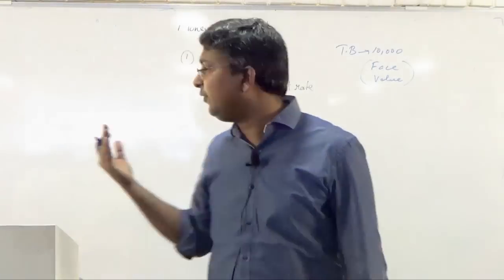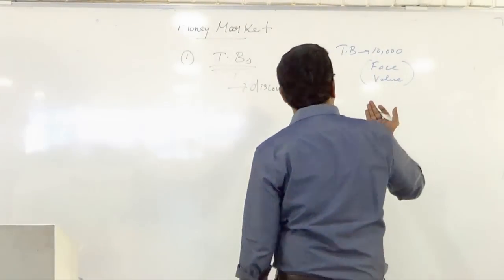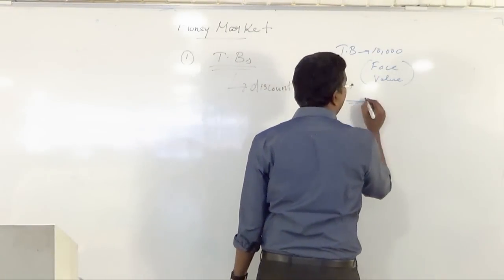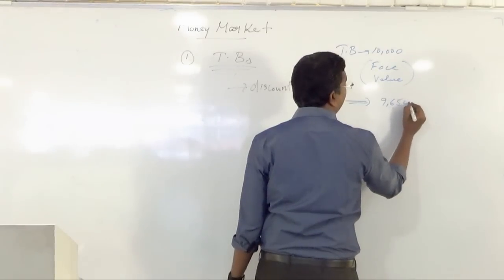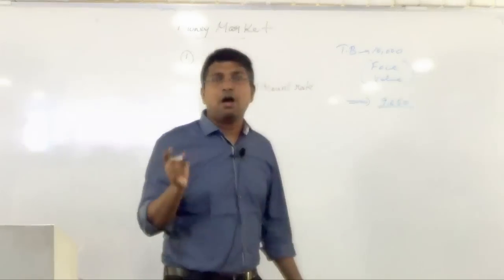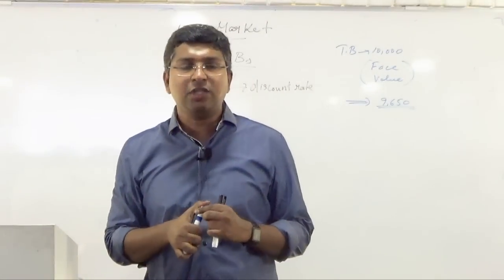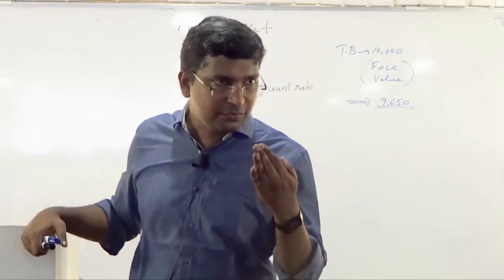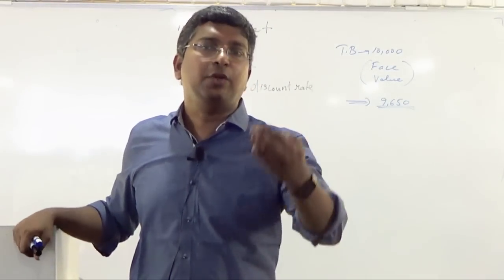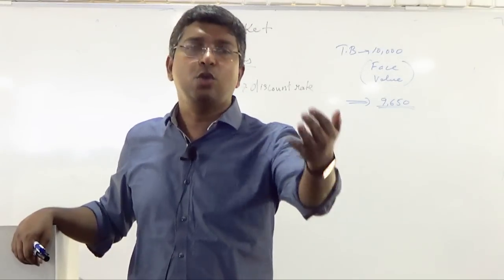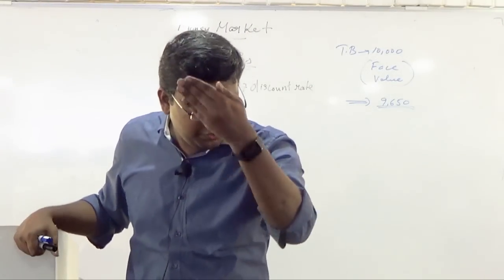If the face value of the treasury bill is 10,000, the government may give this for 9,650. When the government issues the bill, even though the face value is 10,000, it will say that for a 91 days treasury bill, you give me 9,650 only.